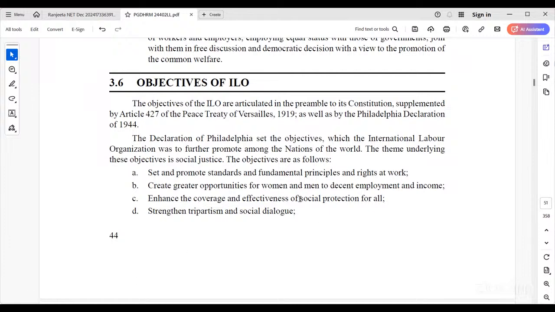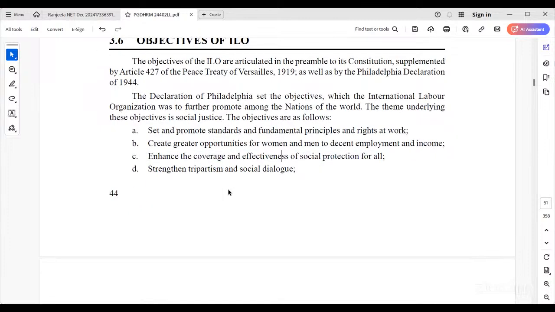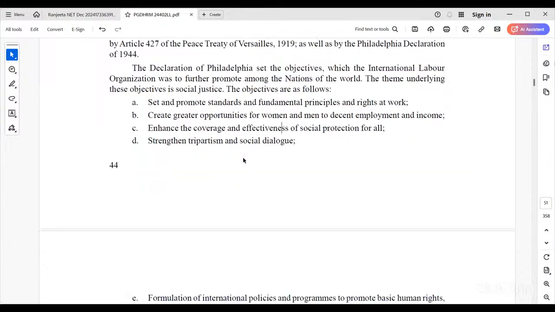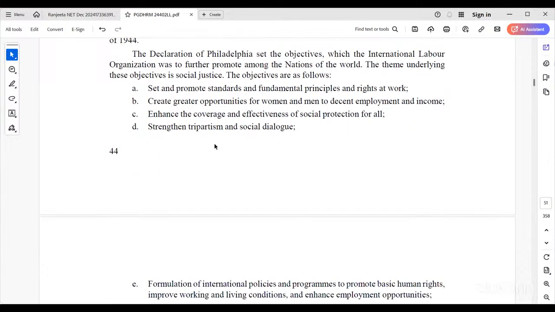That is the reason we have PF, the employee provident fund, and pensions, all under social protection. Once someone is retired, they need to survive in society as a human being. The government or industry has a responsibility to give a certain pension or benefit as social protection for all.